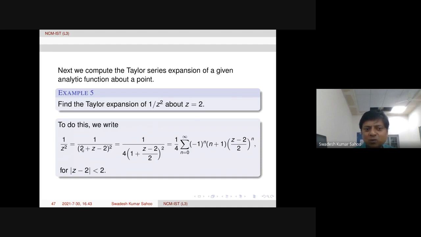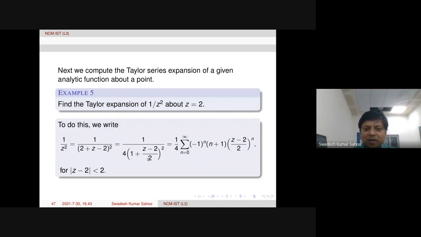Now we need to take this 2 out, so that we get the form 1 plus (z minus 2) by 2, like the series 1 over (1 plus z) whole square. That is the form we need. After taking the 2 outside, the square gives 4, and then 2 is divided here, and this will be 1.